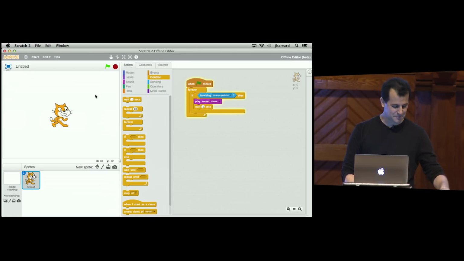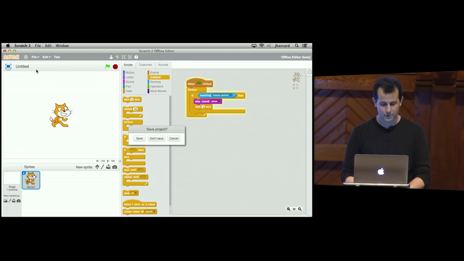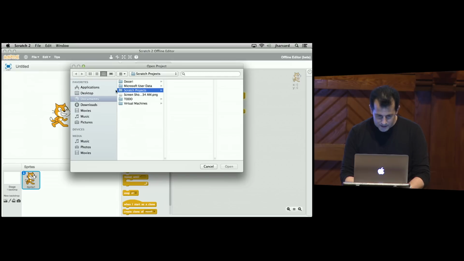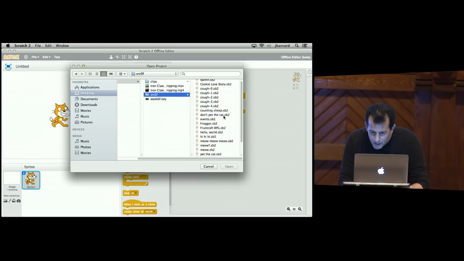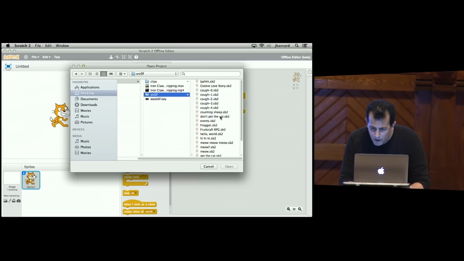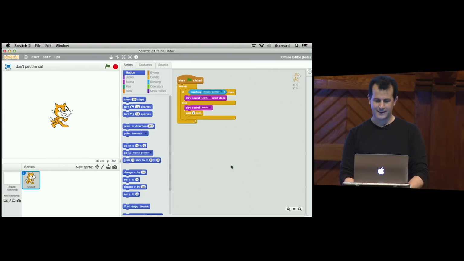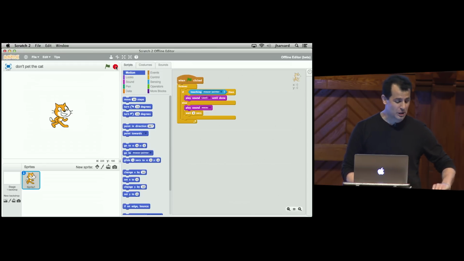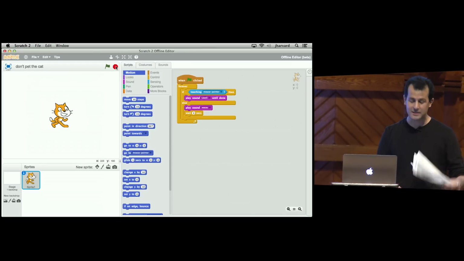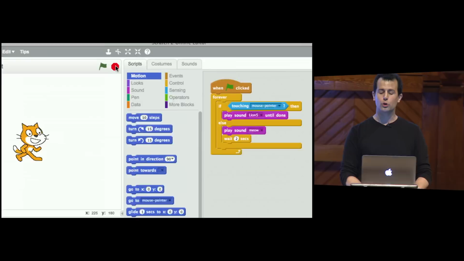OK. All right, now this one I did make in advance. Very late at night, it gets kind of easy to do stupid things. So let me go in here. Let's say that was pet the cat. Let's now open don't pet the cat. Now if we play this one, you can guess if you're looking at the screen. Now if I pet the cat. OK. So don't actually pet the cat in that case. So now we just have an example of a branch that's going in 2 directions.